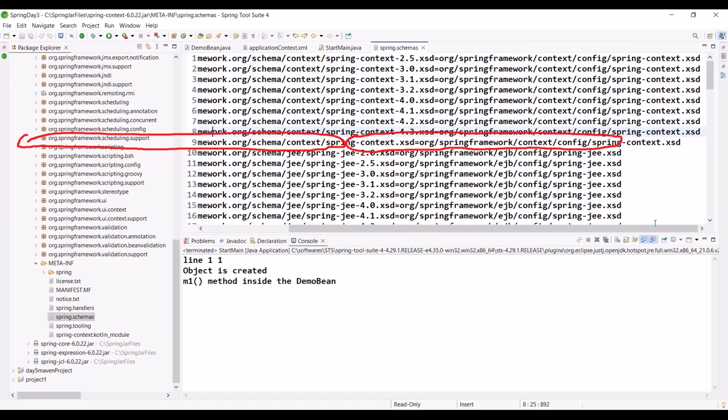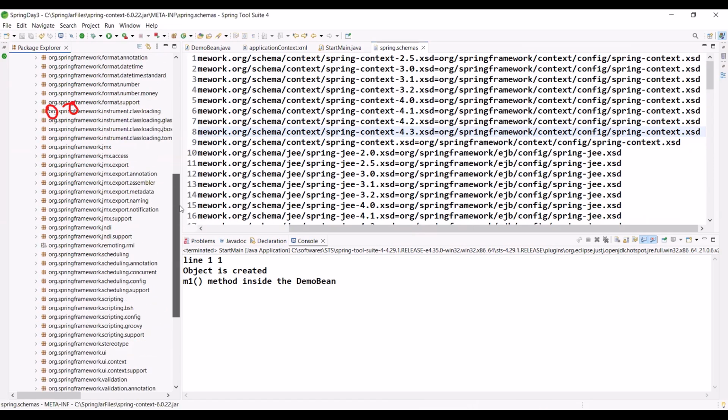Org Spring Framework context config. So here, observe org Spring Framework. Where is context? Just understand. Am I explaining? Let me explain.